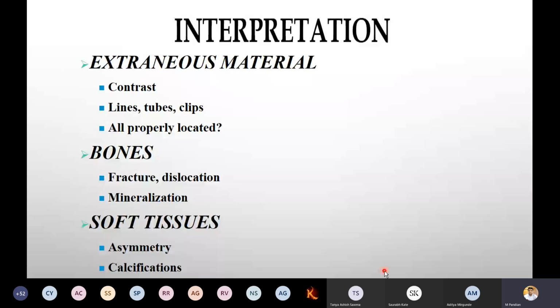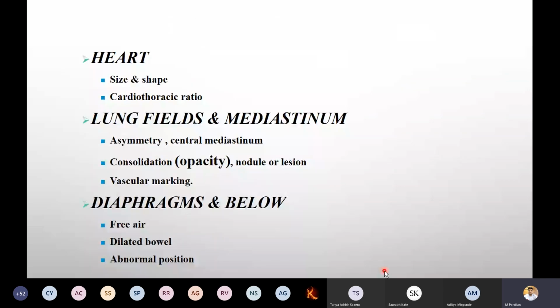At the interpretation, first check the contrast, lines, tubes, clips, whether all are properly located or not. We want to check if any treatment was done. Bones: fracture, dislocation. Soft tissues: symmetry, asymmetry, calcification we can check. In the heart, the important thing is size and shape, especially the cardiothoracic ratio. You will 100% get this question. Please practice, open the PPT, use a scale, and measure it.